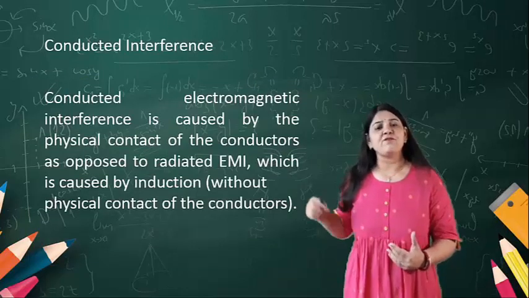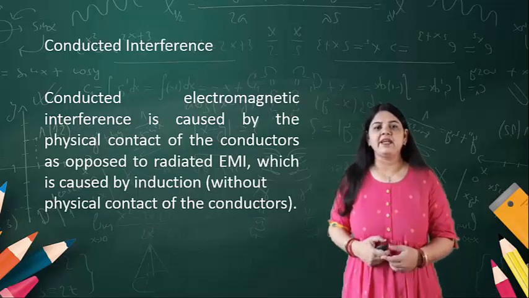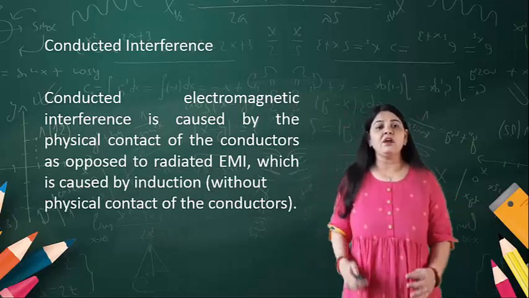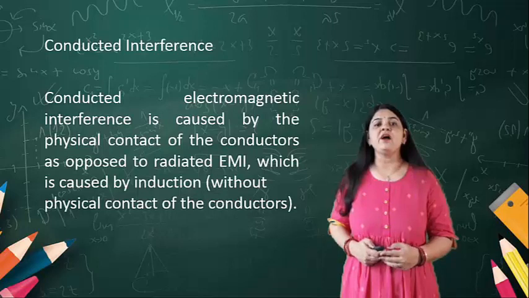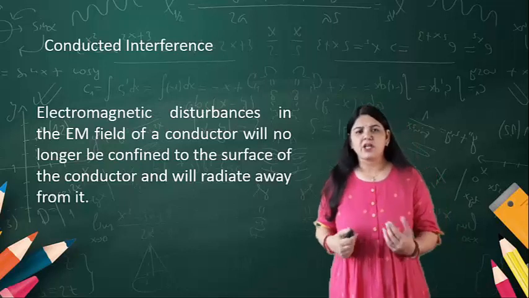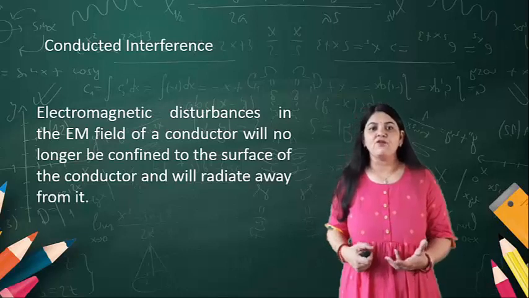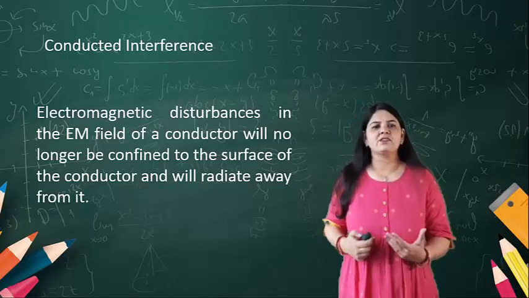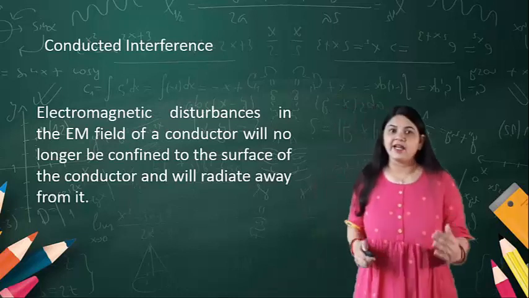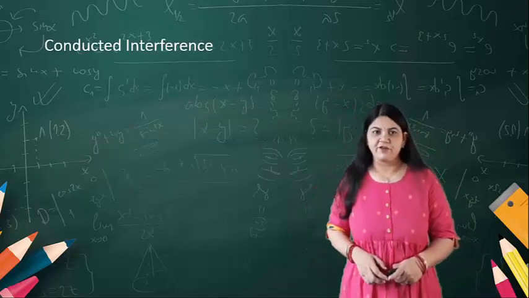It is caused by physical contact of the conductor, as opposed to radiated EMI, which is caused by induction, meaning without physical contact of the conductor. Conducted interference causes an electromagnetic disturbance in the electromagnetic field of a conductor, and it is no longer confined to the surface of the conductor and will radiate from it.